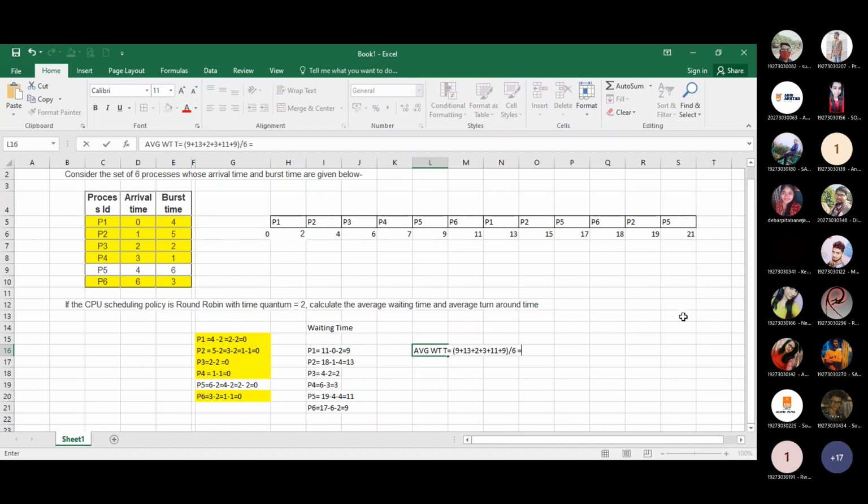So are you able to understand? Can you solve any other question? I have completed this session, and next day maybe I will discuss threads.